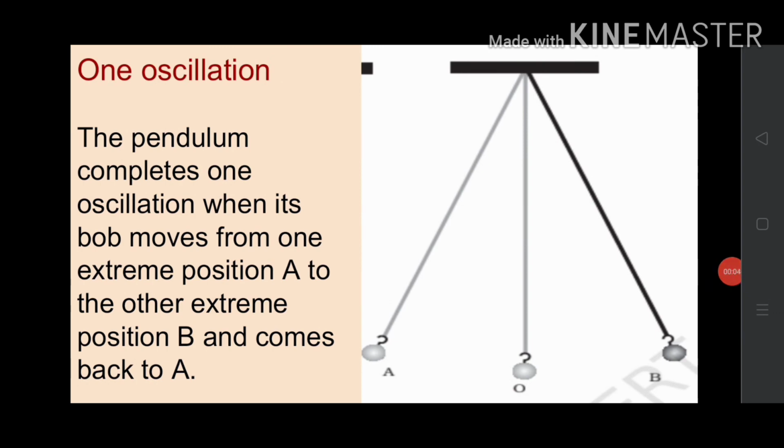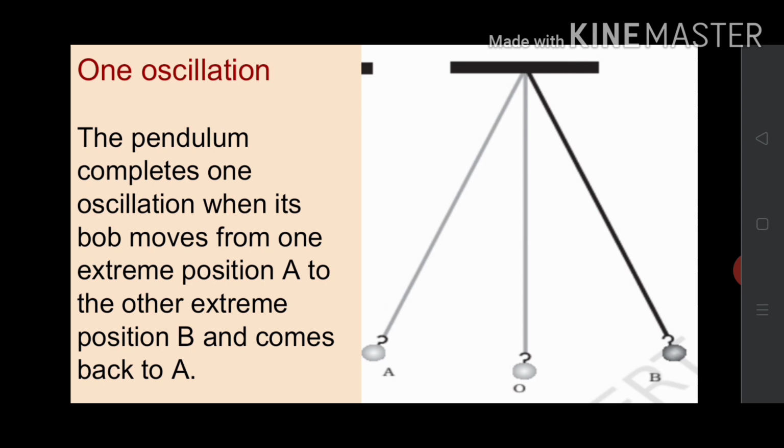Or in another way, we can say that the pendulum completes one oscillation when its bob moves from one extreme position A to the other extreme position B and comes back to A. From the position A to B, then back to A. If the bob of the pendulum covers this distance, we can say that it completes one oscillation.